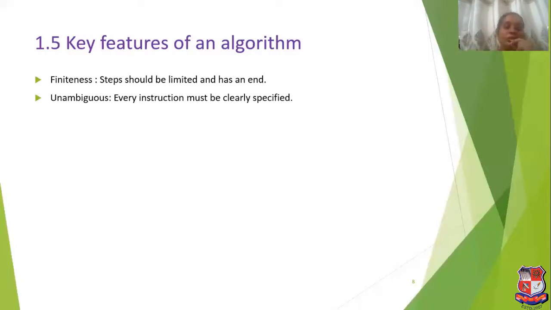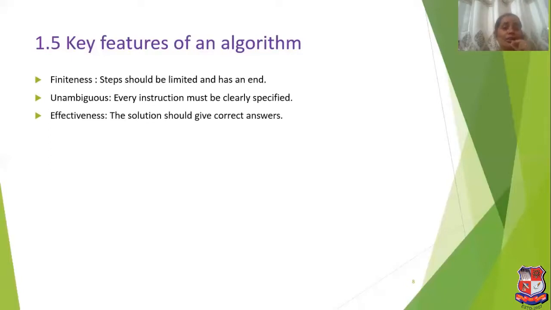The next feature of an algorithm is unambiguous. Unambiguous means there should be no ambiguity present in the algorithm so that everyone can understand it. It should be clearly specified.